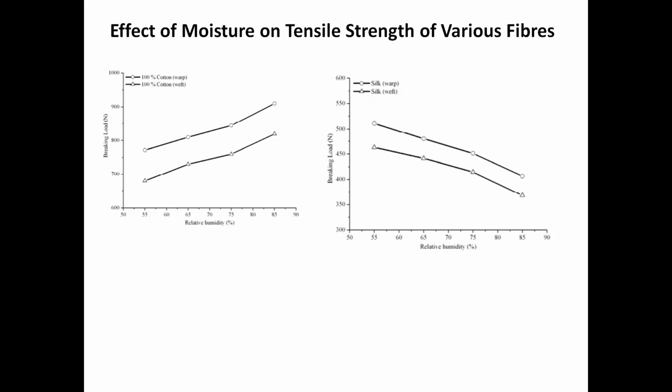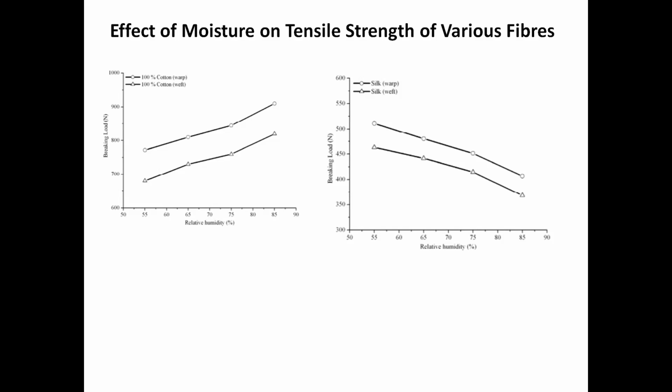But if the molecular chains are not oriented and water molecules enter those regions, and the degree of orientation enhances up to some extent, then that type of fiber will gain strength. And the fiber which already has good orientation, and loses orientation due to water molecules, the tensile strength of that type of fiber decreases after moisture absorption.